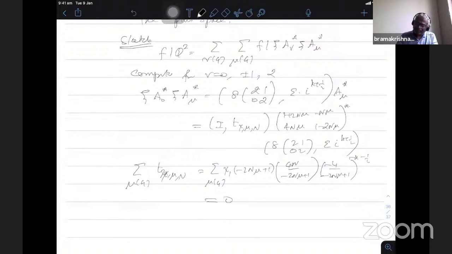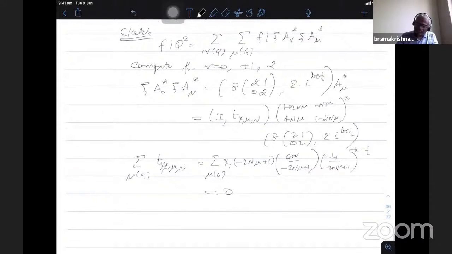Therefore, when I put v equal to 0 and sum over mu modulo 4, because of this computation, if I apply the identity matrix on f and sum over mu, this will become 0. Therefore, I need not compute the other one. Therefore, the contribution coming from v equal to 0 is 0.